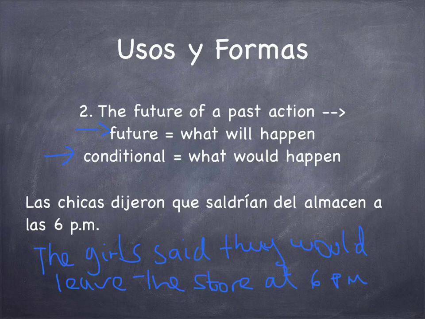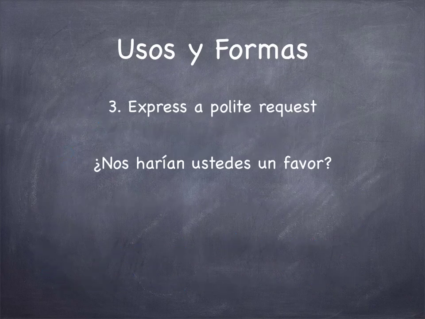So in this case, if the girls were sure about what they were saying, they then will leave the store at 6 p.m. Okay, that is the future action. But because we don't know if that is true, then we use the conditional. So the past action here is what they said, and then that they would leave is what could happen or would happen.